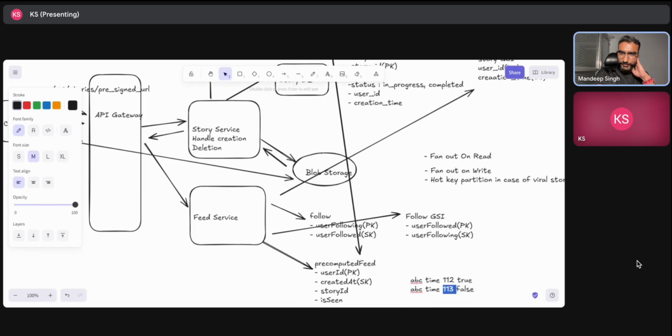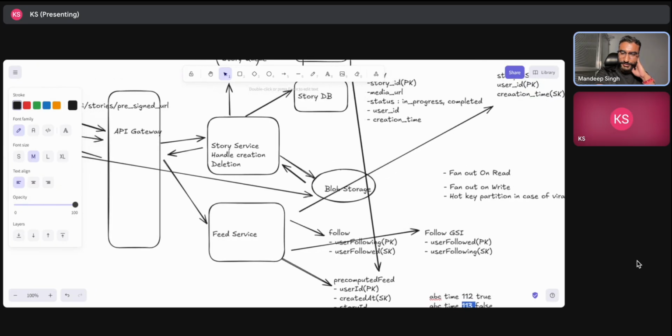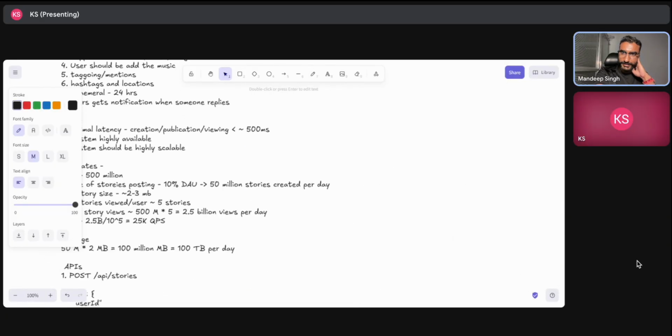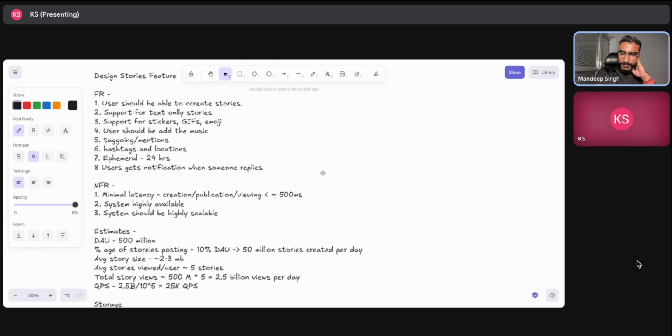Anything you want to add? Let's go over the functional requirements quickly. Did we address all of them, or do we have something missing? Or whatever NFRs we suggested, let's quickly go through them and match them to our architecture.